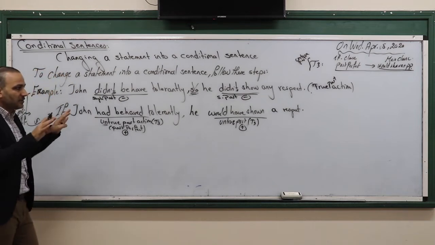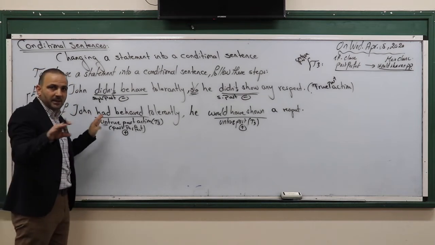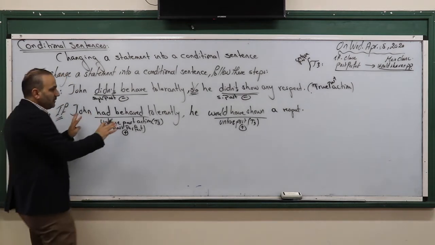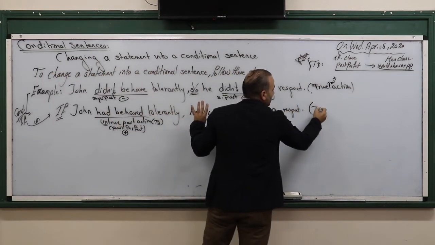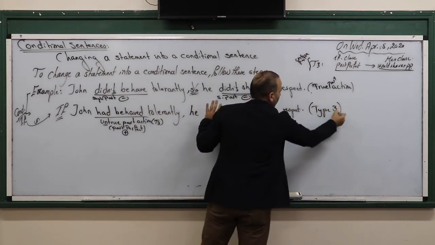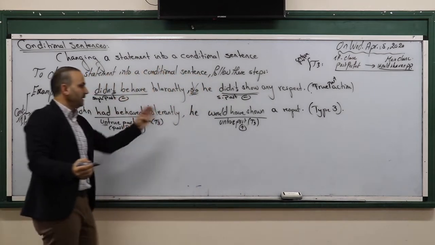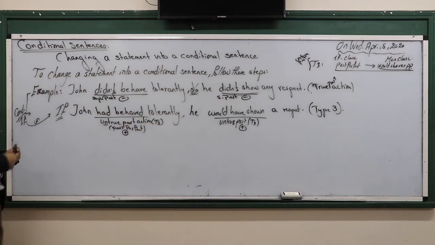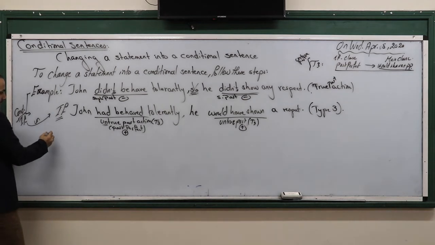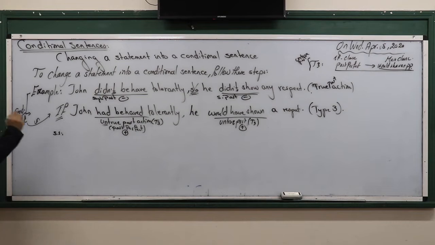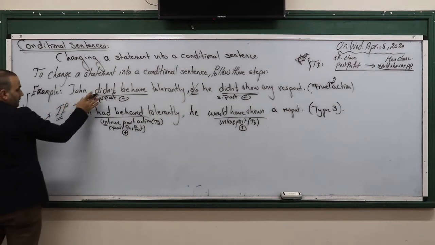Without thinking about something else related to the meaning. Follow the steps, you will see that directly you are dealing with what? With untrue past action, which is what? Type 3. That's it. With past perfect and would plus have plus past participle of the main verb. So these are the steps. First, let's see that. Step 1. Okay? Step 1. What did we do? Look please. We've done something.